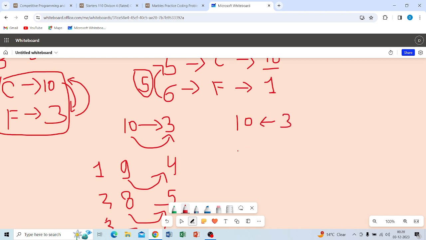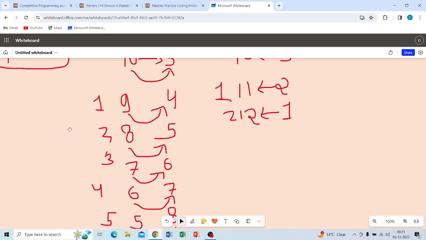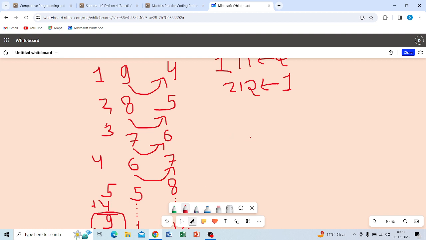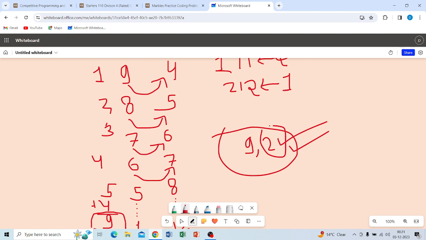Okay, the chef will take 11 and they have a 2. Is it divisible? No. Again, it would take 12. Is it divisible by 1? Yes. So how many counts are there for 1 and 2? We will simply check that. Which one is the minimum? Either 9 or 2. So we simply get that 2 is the minimum. 2 is the minimum. Okay, so this would be written. So that is the simple logic behind this.